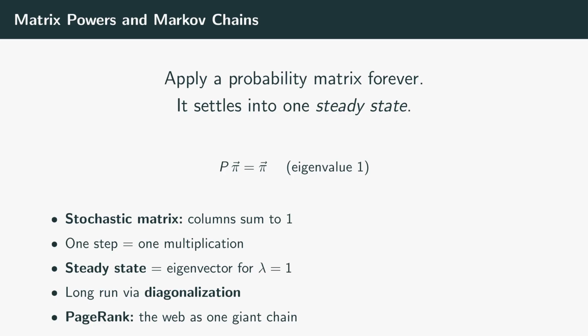The headline result is that most such systems forget where they started and settle into one fixed distribution called the steady state, and that steady state is simply the eigenvector for eigenvalue one. Diagonalization will explain exactly why everything else fades away, and then we will meet the most famous Markov chain ever built, the one Google used to rank the entire World Wide Web, called PageRank.